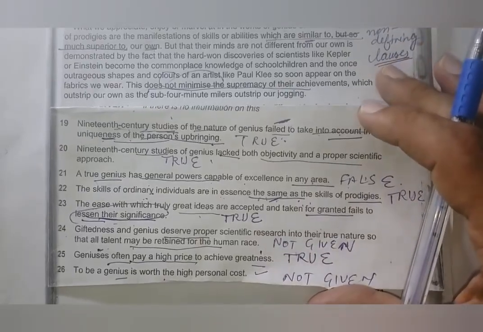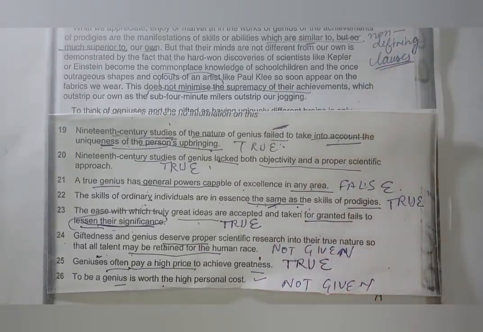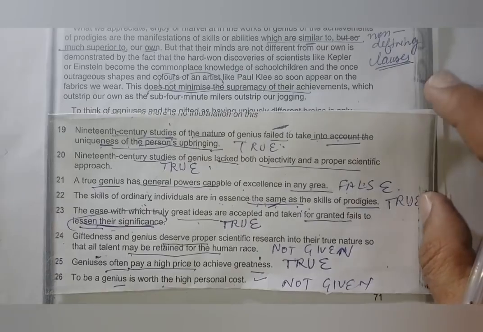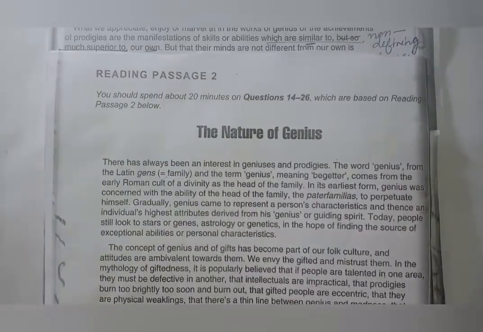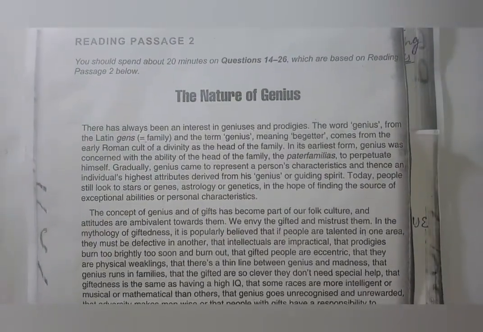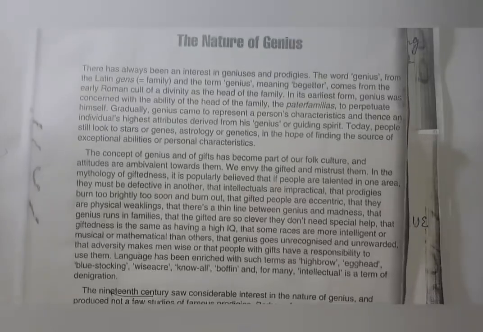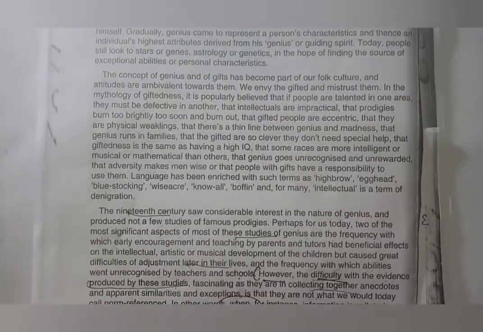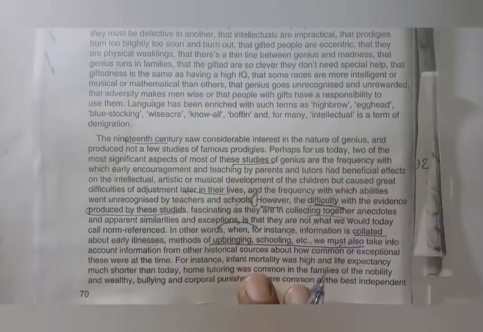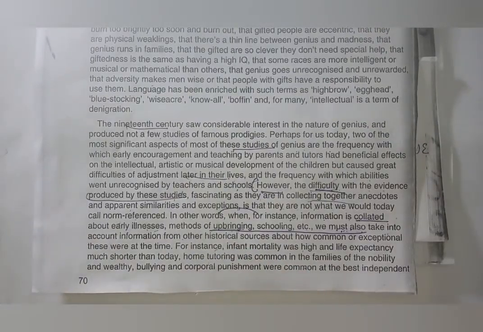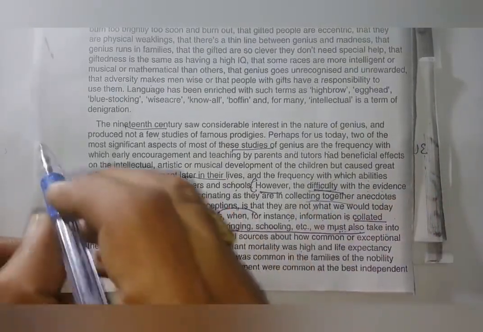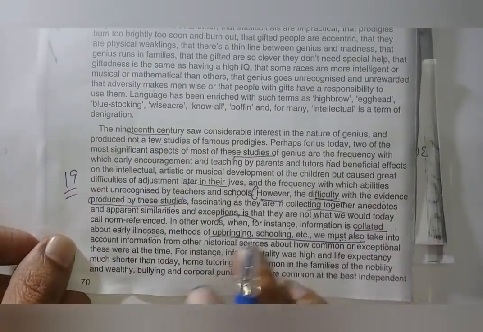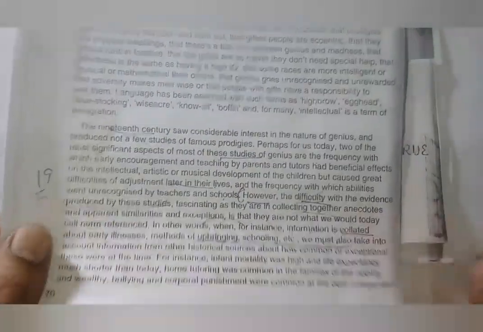And this is the page from which the questions are taken, 19 to 26. Frankly, 19-20th, they are very nice statements, right? And this is the page here that is based on reading passage 2. And we have started from para 3, from third para, right? And we have got the 19th from here, right?